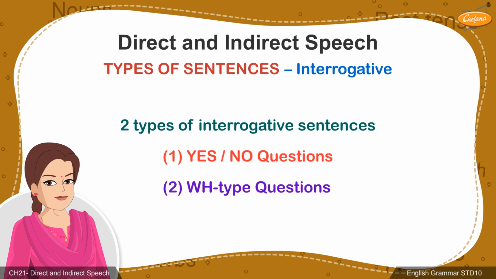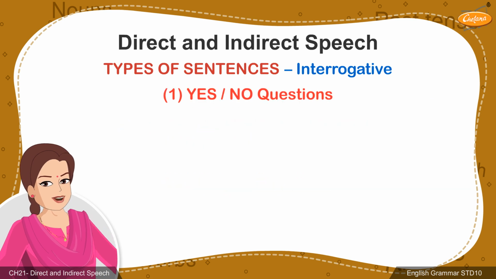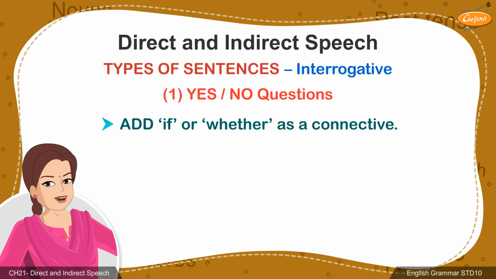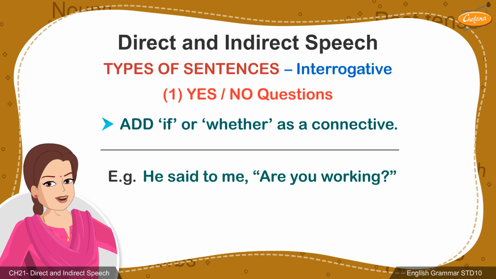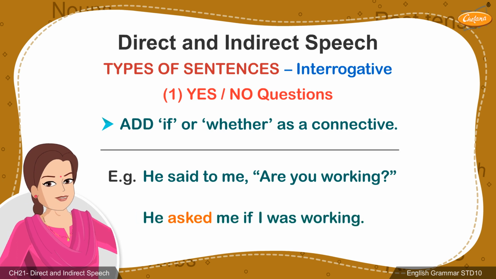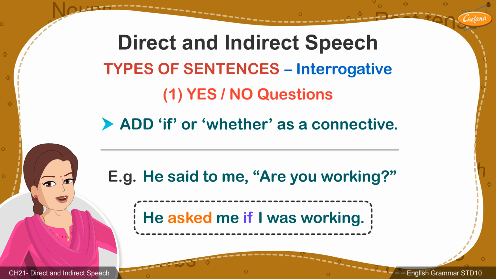Students, there are two types of interrogative sentences. In case of yes, no questions, apart from the rules that we just learned, the words if or whether should be used as a connective. In this sentence, he said to me, "Are you working?" After changing the reporting verb and adding the connective if or whether, the answer would be, "He asked me if I was working."